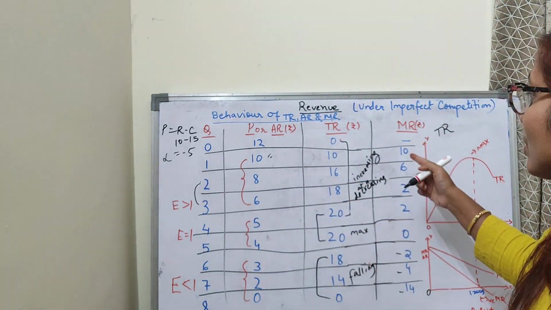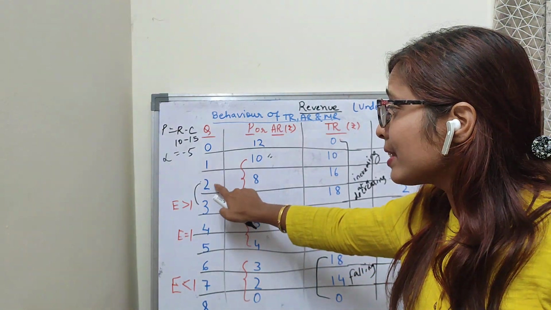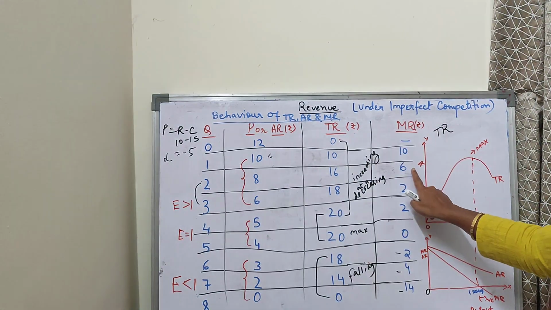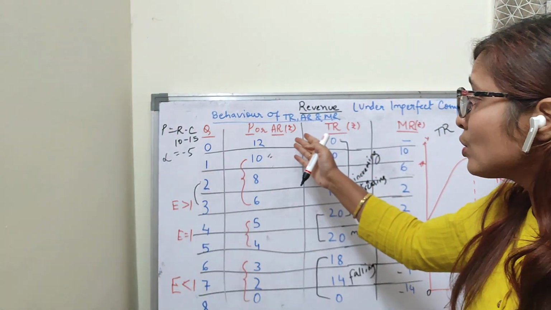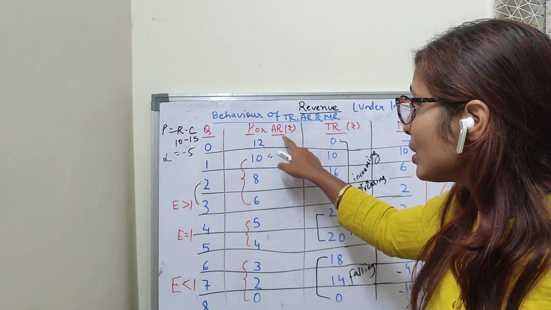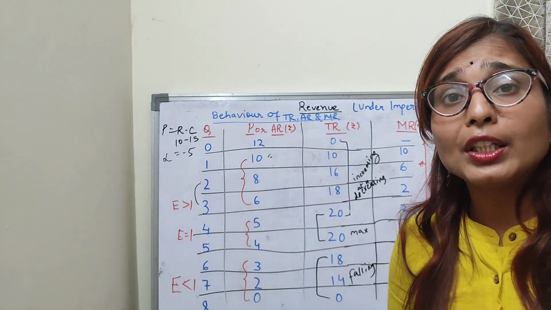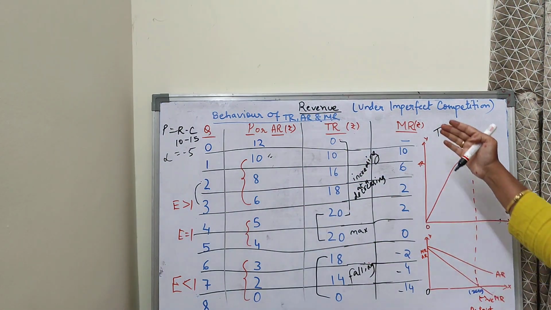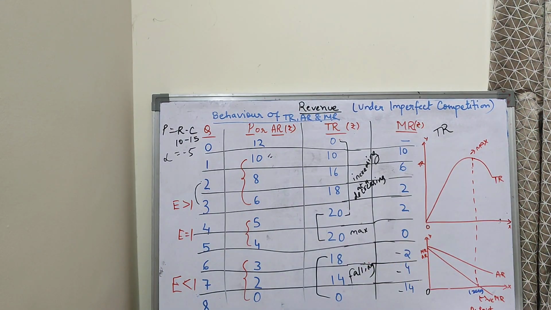Why? Because marginal revenue is for a single unit. That means I am just calculating for the second unit. Suppose I want to calculate marginal revenue for the second unit, so my marginal revenue will be 6. Here nothing is in the denominator. But average revenue is derived from all the units. That means for average revenue, in the denominator it is divided by the quantity. So average revenue is falling at a slower rate. It is falling, but at a slower rate.